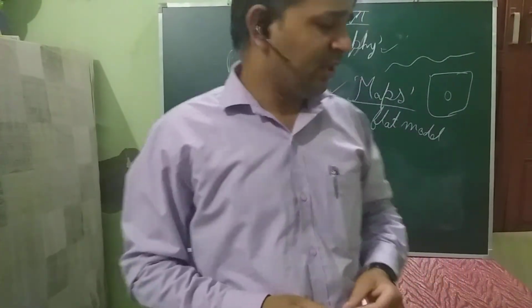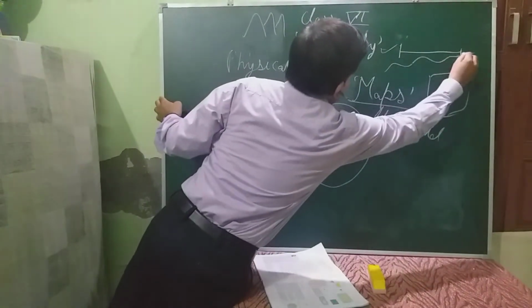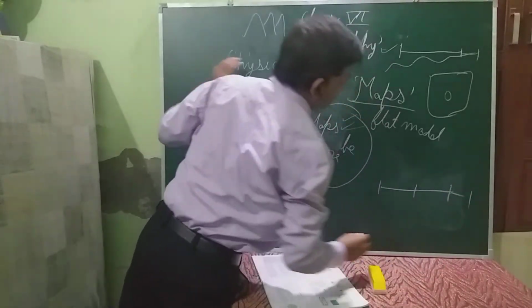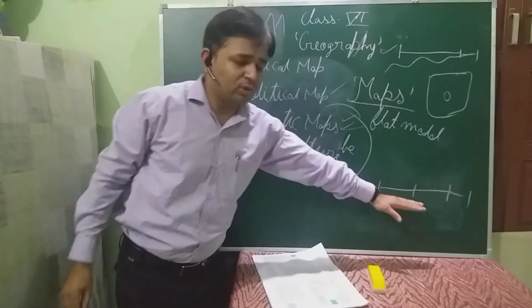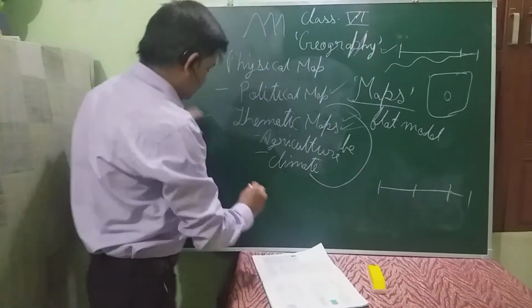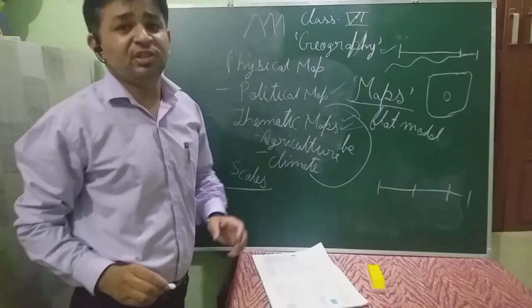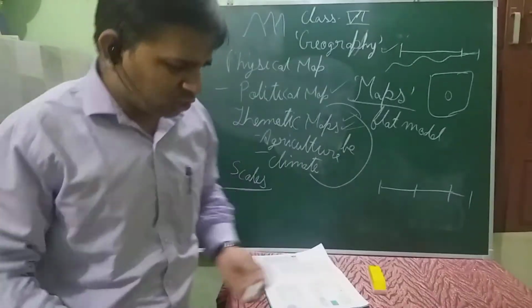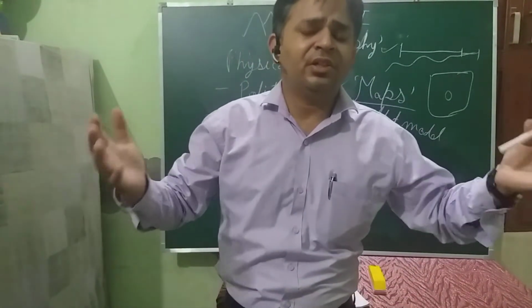Also, there are maps. There are some scales mentioned there. There are some lines drawn under the map. Usually, these are given on which side? The right hand side of the map, the bottom side. These are what are called scales. So my dear students, these maps are scaled on different measurements. Our country, our area, is so huge.